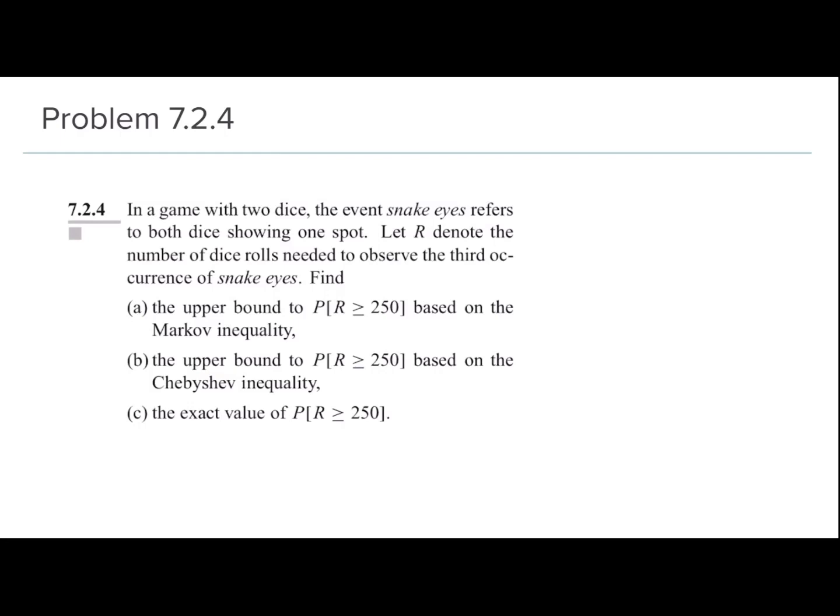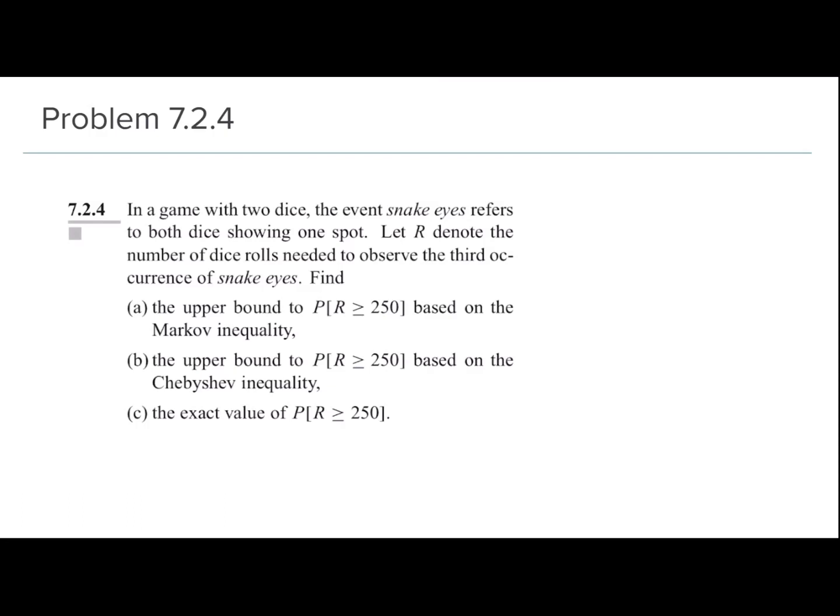Right, so let's move forward with the next question, which is problem 7.2.4. And the question says, in a game with two dice, the event snake eyes refers to both dice showing one spot. Let R denote the number of dice rolls needed to observe the third occurrence of snake eyes. Find A, the upper bound to P of R greater than or equal to 250 based on the Markov inequality. B, the upper bound to P of R greater than or equal to 250 based on the Chebyshev inequality. And C, the exact value of P of R greater than or equal to 250.